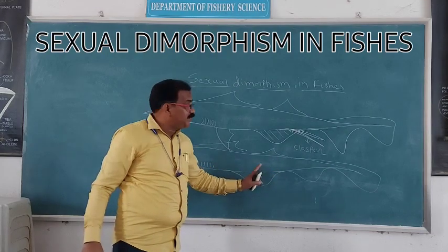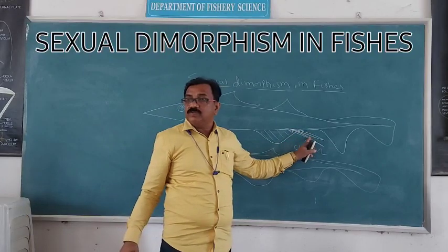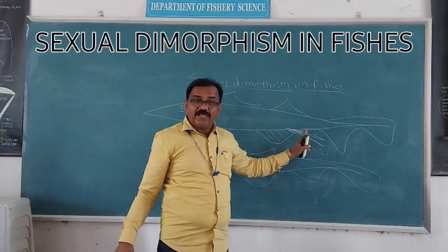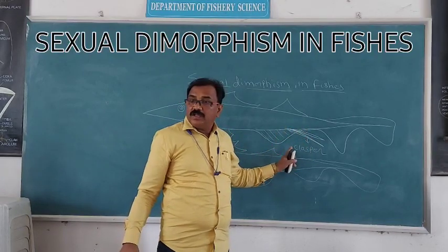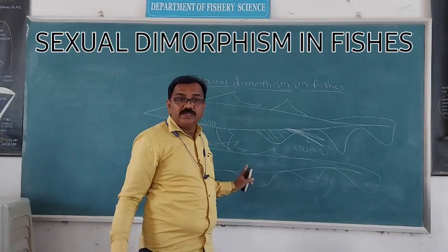This is the female fish where the clasper is absent, whereas in male fish, the clasper is present.